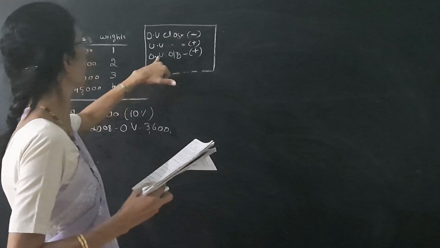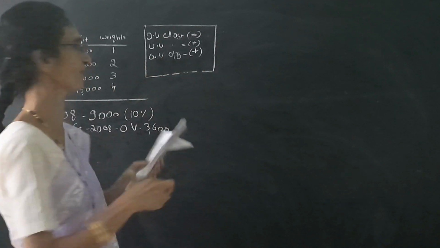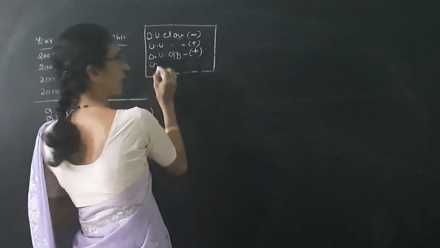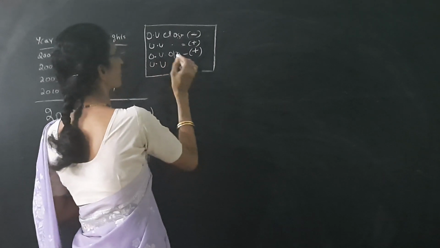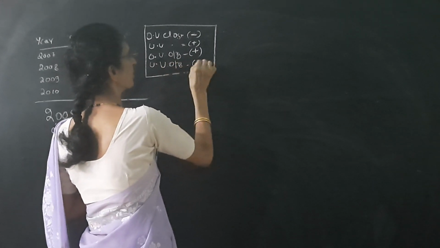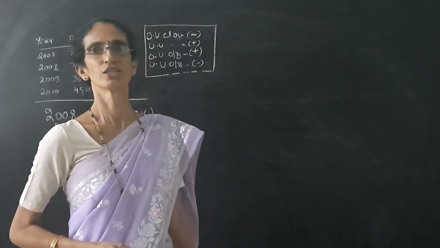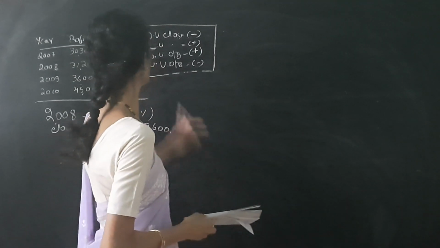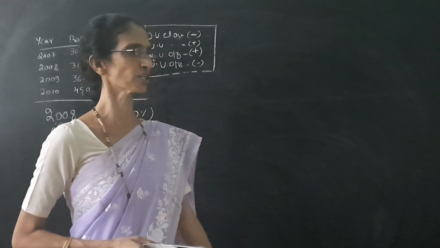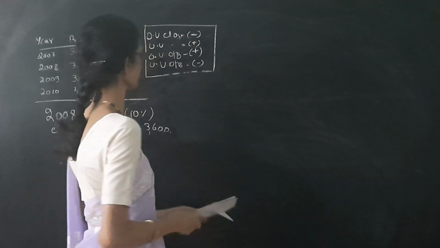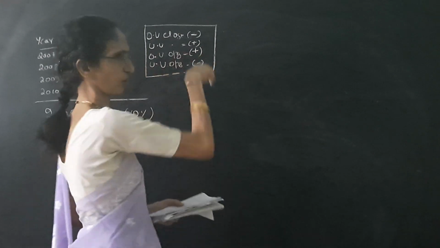At the same time, if there is an overvaluation of opening stock, which is opposite to closing stock, it should be added. So overvaluation of closing stock should be deducted, while overvaluation of opening stock should be added, and undervaluation of opening stock should be deducted. So this is the small table.